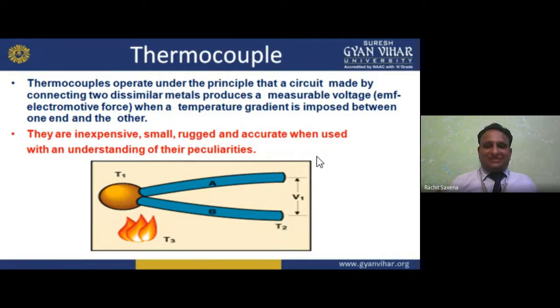Due to the temperature, thermocoupling is there. Coupling, why? We have two dissimilar things coupled. Thermo means temperature. Now when a temperature gradient is imposed between one end and the other, two ends are there. See, we have metal A and B, two dissimilar metals. We can take an example of aluminum and copper, two metals, and we make a coupling of them. We apply temperature on it with the fire, that is T3. T1 is already there. With this we have T2.